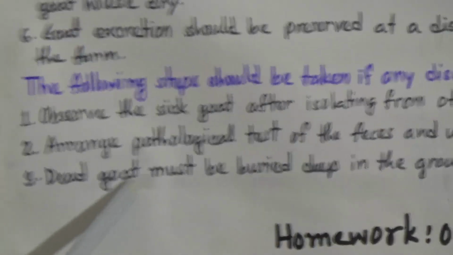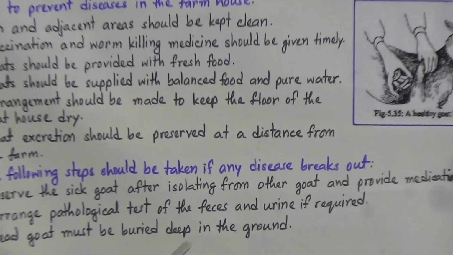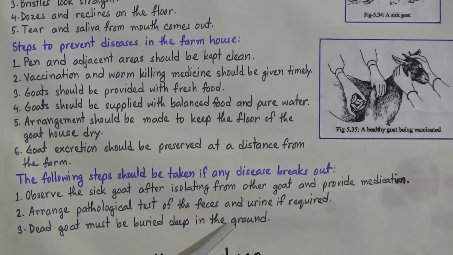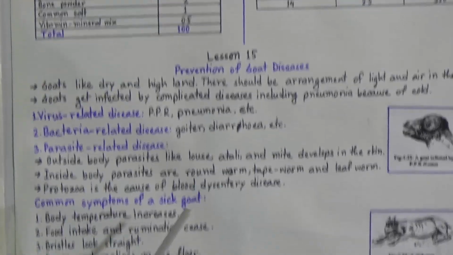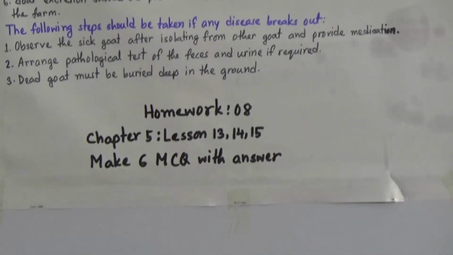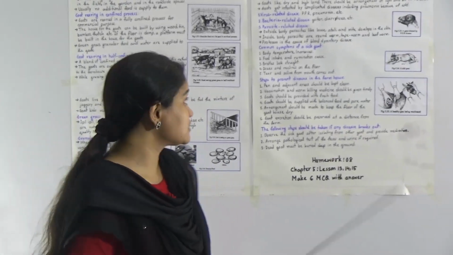And number 3, dead goat must be buried deep in the ground. So if any sick goat dies, what will you do? We will bury it in the ground. So my dear students, lesson 15 is about the prevention of goat diseases. And if you want to rear goats, we need to know about the diseases and the steps to prevent those diseases. So today we have discussed 3 lessons, lesson 13, 14 and 15, which are about the rearing process of goats.